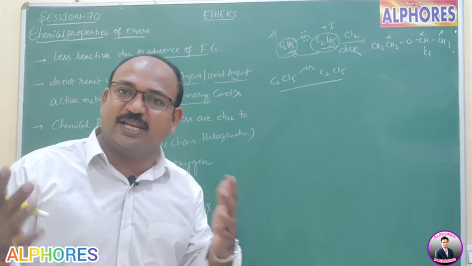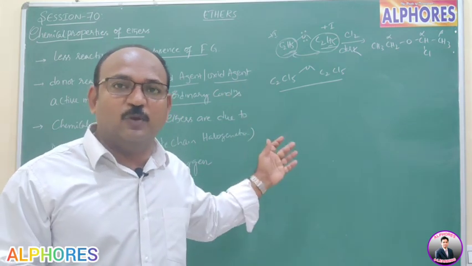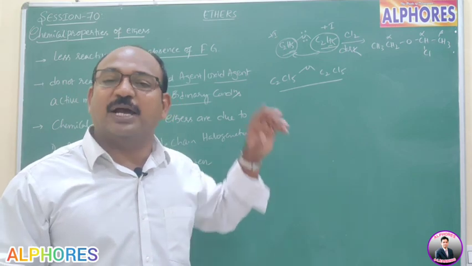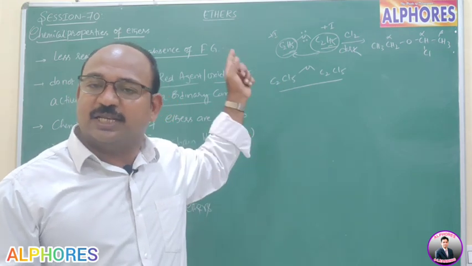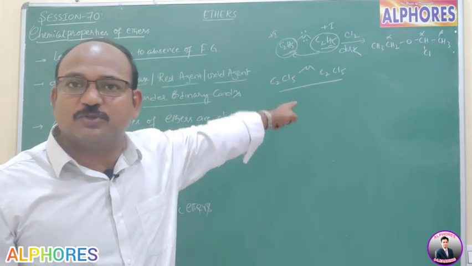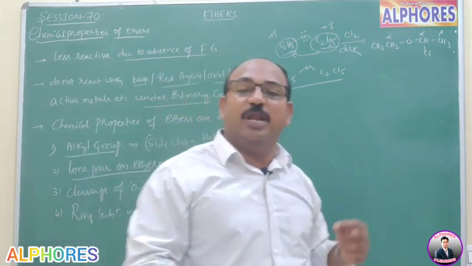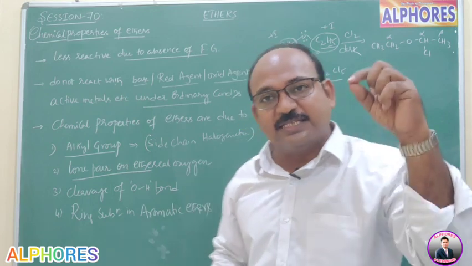That's why Lewis basic nature would be more. But practically Lewis basic nature for ethers is less. Why less? Because of steric hindrance. The steric hindrance caused by alkyl groups only. So, because of steric hindrance, oxygen's ability to donate lone pair of electrons is less.